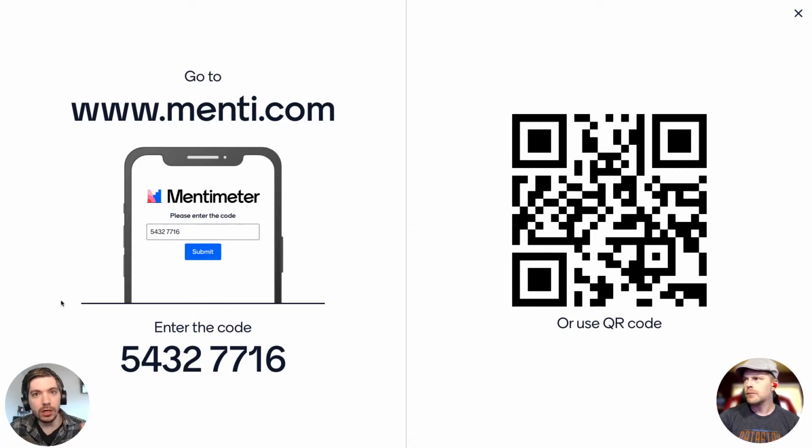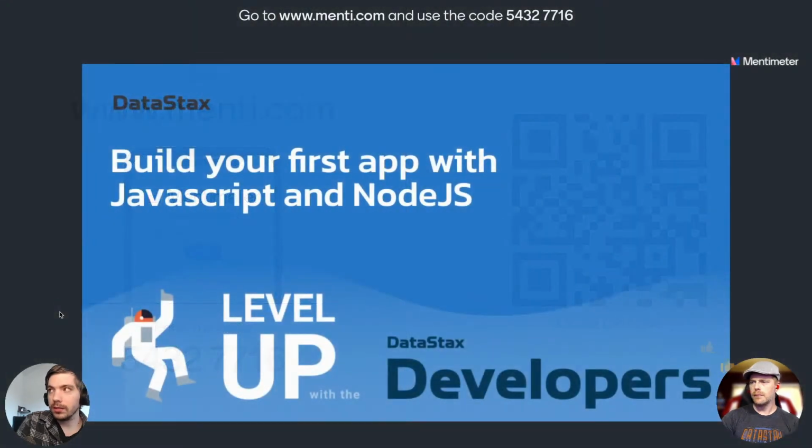Something to note is that because there's a delay in the stream, it's important to watch the tab or the phone that you have Menti open in to know when the questions come up, and answer as quickly as possible, because speed matters. You get more points the faster that you answer. So go to menti.com, and you can enter the code that you see on the screen. Let me see how many people we have.